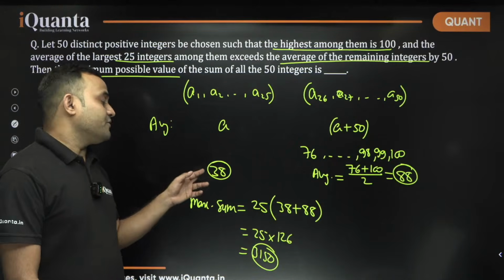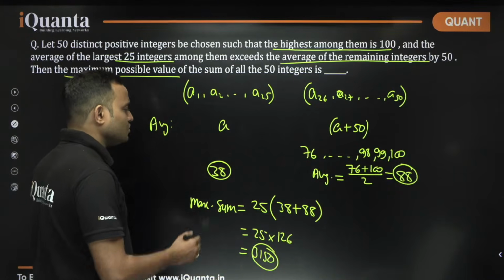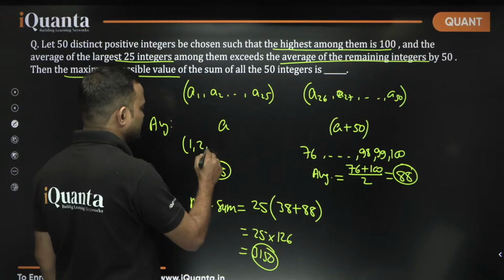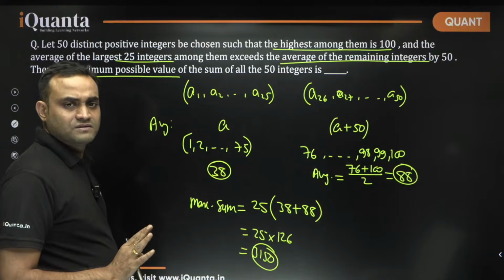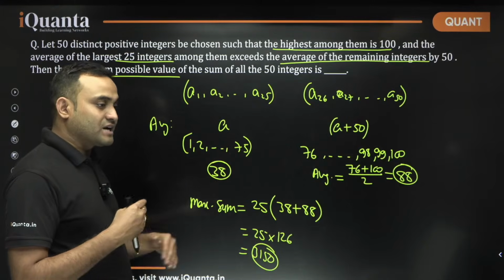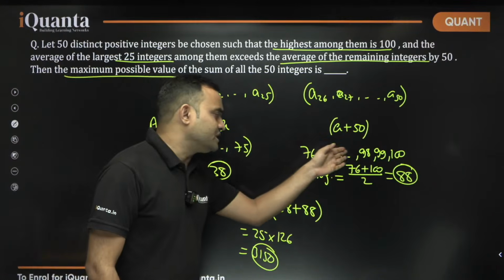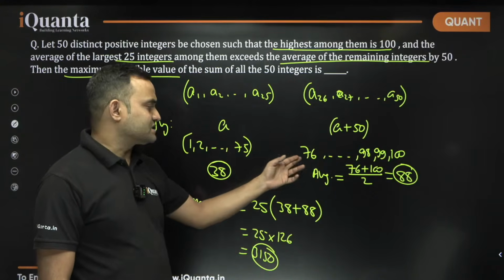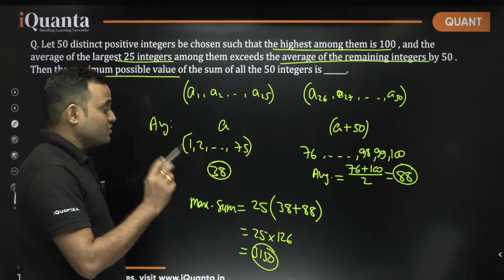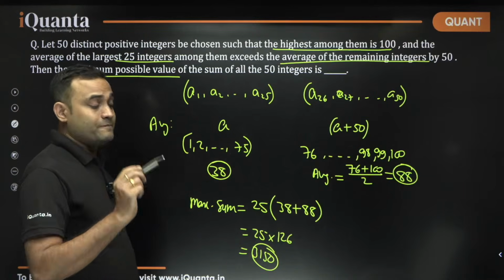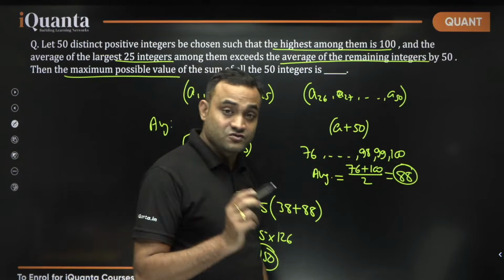Now if you think how is that possible, this 38 can be achieved in multiple ways. You can choose 25 numbers from 1 to 75 where the average is 38. Quickly, if you want to find one of the possible sets, you can decrease each of these numbers by 50 and you get 26, 27, 28, 29 till 50. That is one of the possibilities, but there could be other possibilities as well.